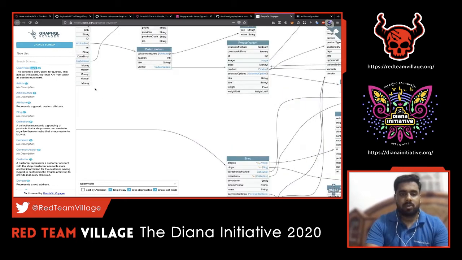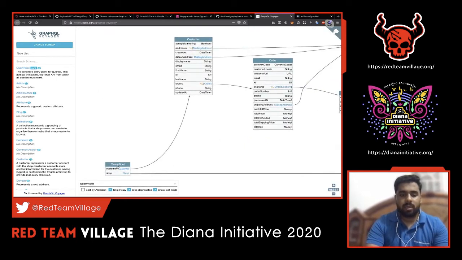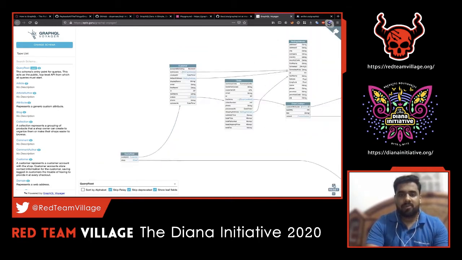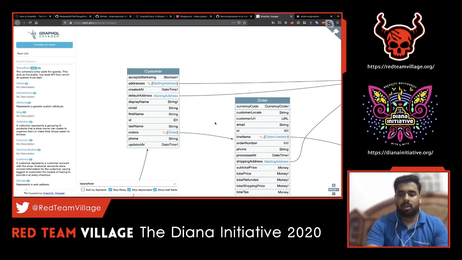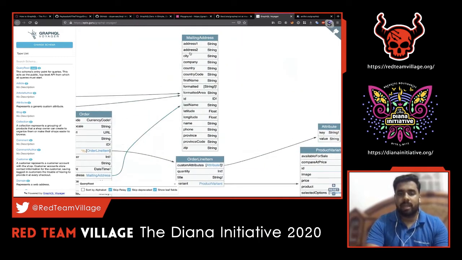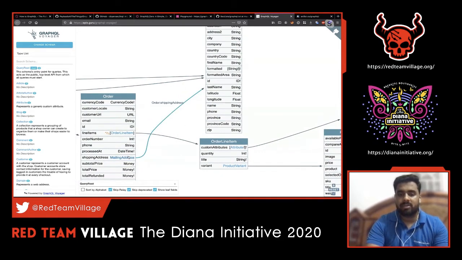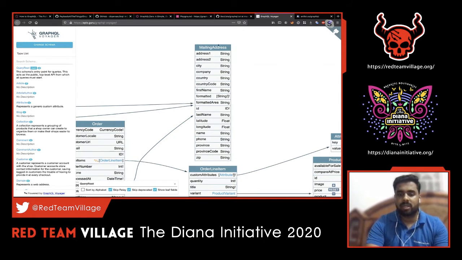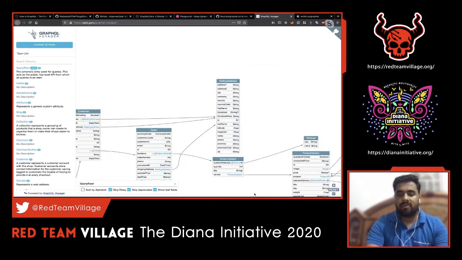If we take a closer look, there is something called query root. This is where the query originates from, and we have customer as an entry, and order is one more, and there is a relation from the customer field to the order request. You can think of these two as different queries or mutations. Then that in turn has a representation of mail address. There is a reference specific to the shipping address, the mailing address, and this mailing address is referred to in this table. In the same way, we have different notations here.